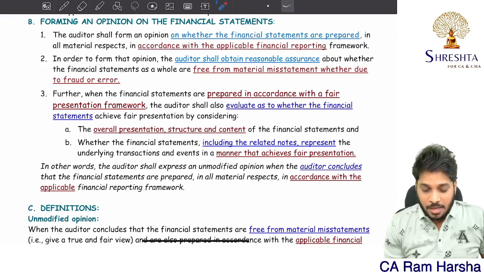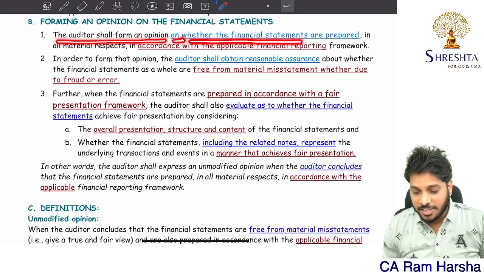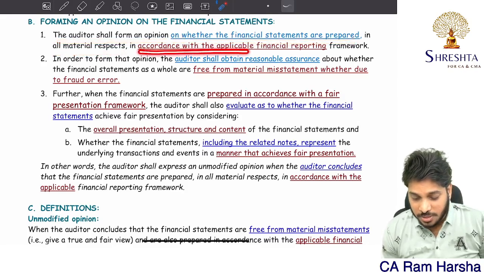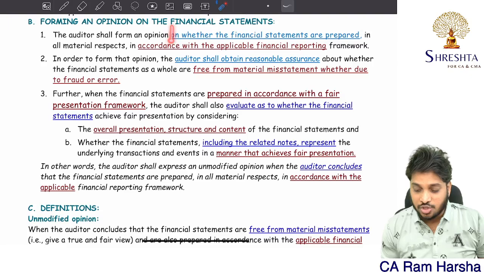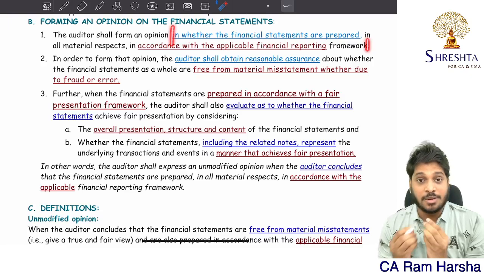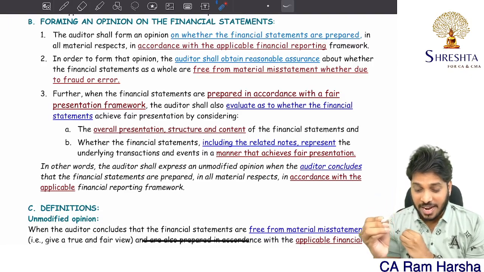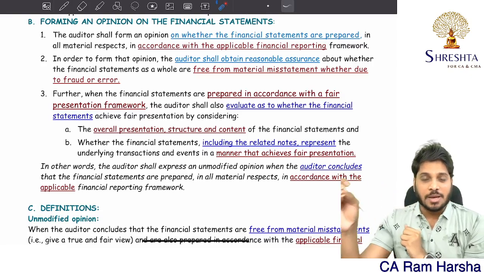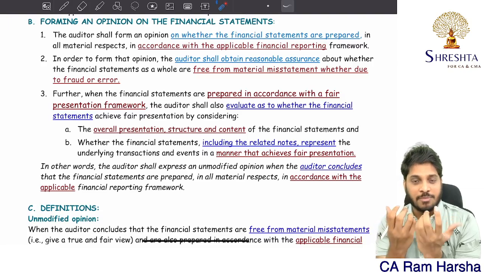Typically, I'll just read. The auditor shall form an opinion on whether the financial statements are prepared in all material respects in accordance with applicable financial reporting framework. Whenever a color changes, you need to give a pause. The colors are essentially pauses. Again: the auditor shall form an opinion on whether the financial statements are prepared in all material respects in accordance with applicable financial reporting framework. Whenever a color changes, you need to give a pause.